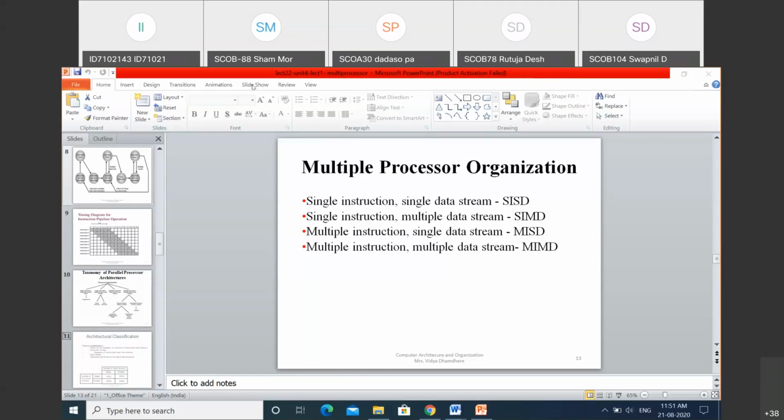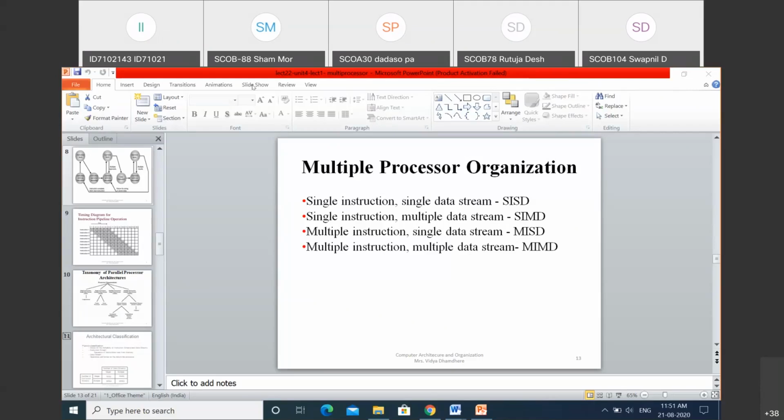There are multiple control units and multiple instruction streams. IS is the instruction stream, which is provided to the processing unit for execution. Each control unit has its own processing unit, on which the processing is performed, and the result is generated in the form of a data stream, which is stored in the shared memory.